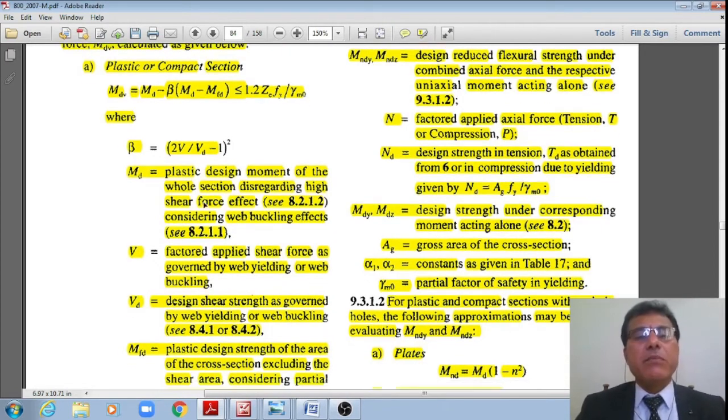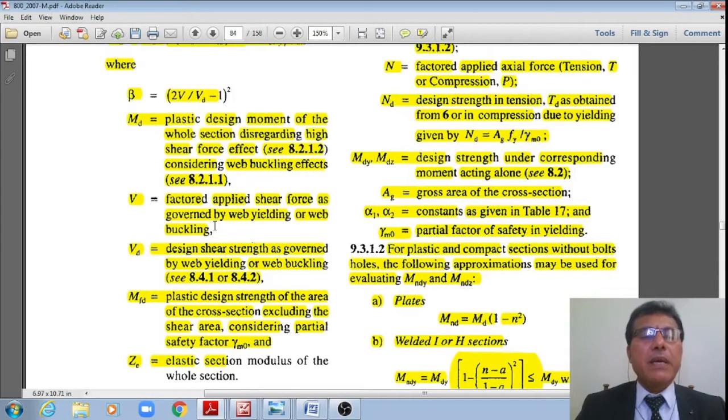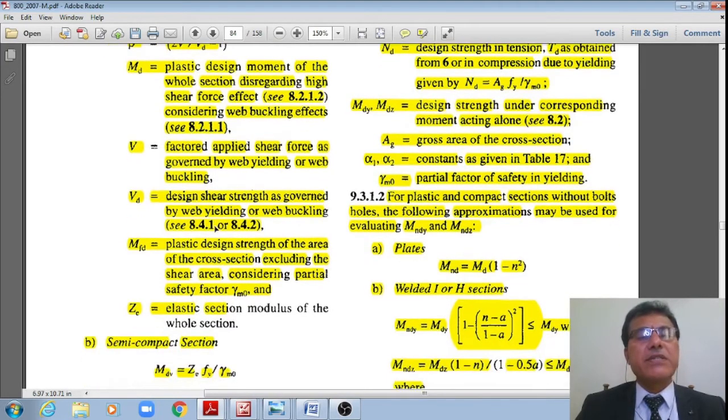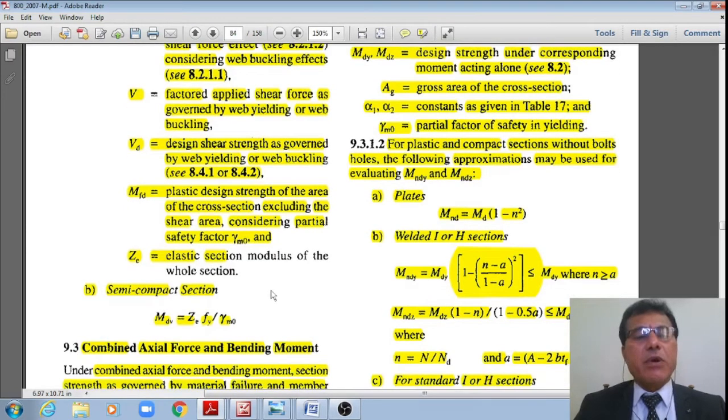MD is the plastic design moment of the whole section disregarding the high shear force effect, and V is the factored applied shear force as governed by web yielding or web buckling, and VD is the design shear strength as governed by web yielding or web buckling, and MFD is the plastic design strength of the area of the cross section excluding shear area. Please make a note, excluding shear area, considering partial safety factor gamma m naught, and Z is the elastic section modulus of the whole section.